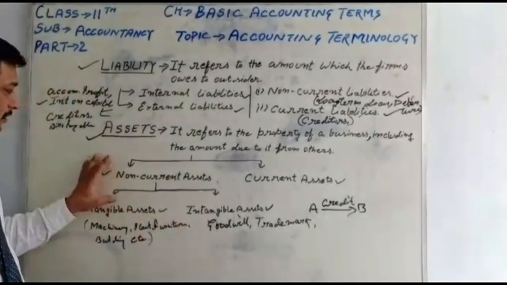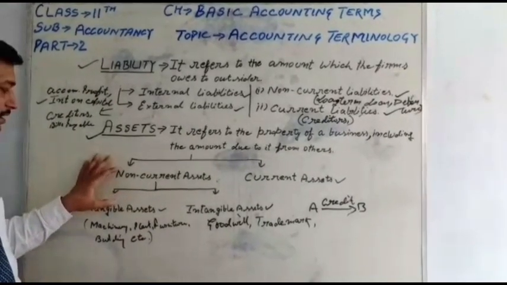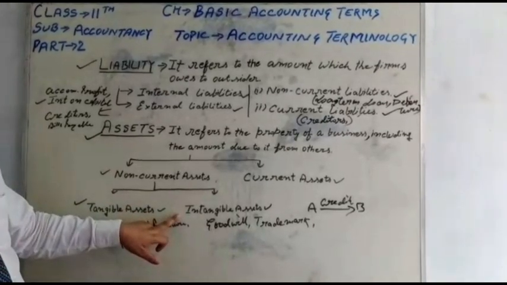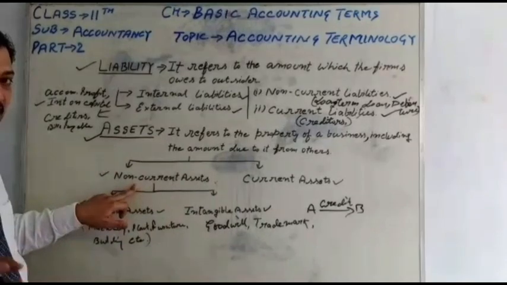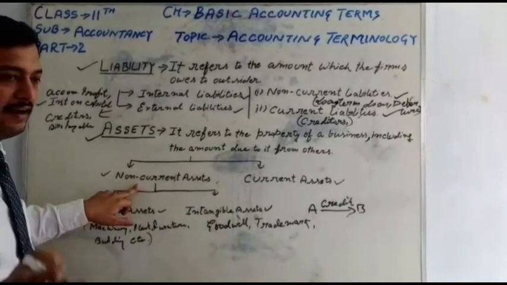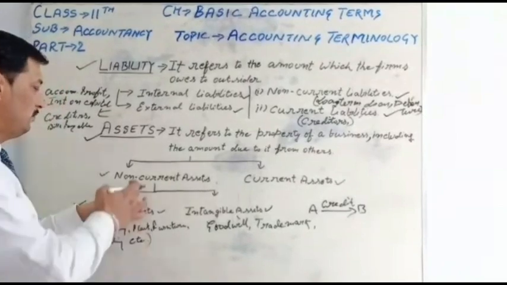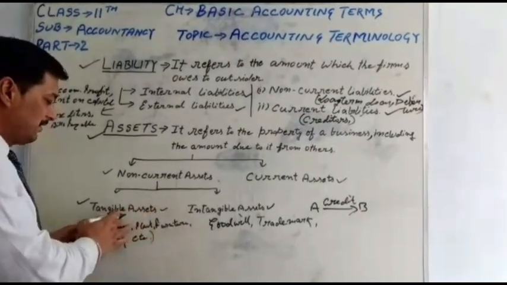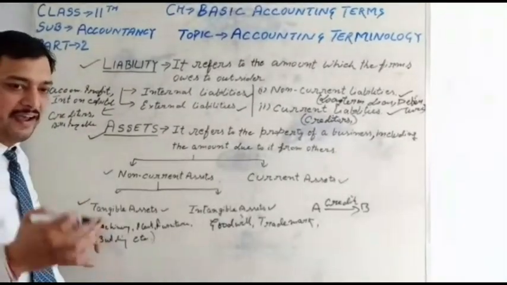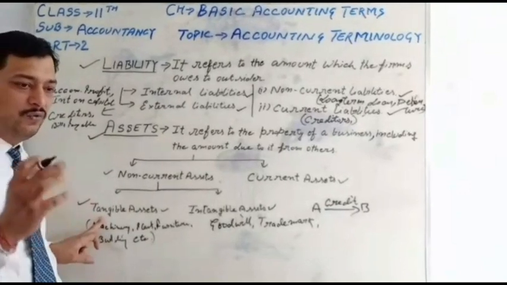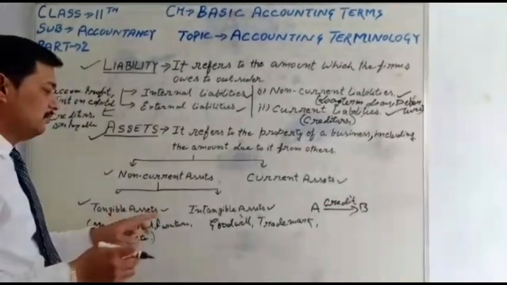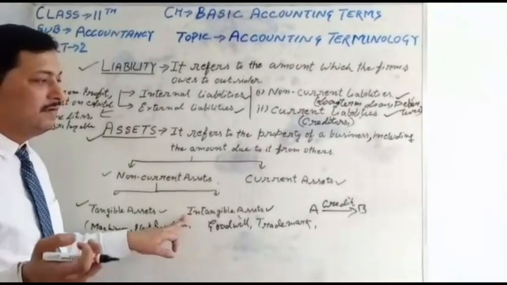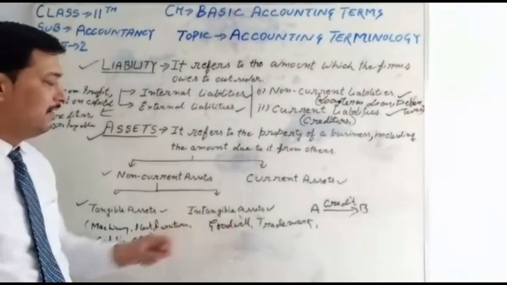So that is the non-current assets. Non-current assets are divided into two categories. First, tangible, and second, intangible. I hope you are clear on the meaning of non-current assets. Those assets are bought for manufacturing and producing services. Tangible assets have a physical existence, we can see or touch them. Intangible assets we can't see or touch. They do not have a physical existence, we can feel them. Examples are goodwill and trademark.